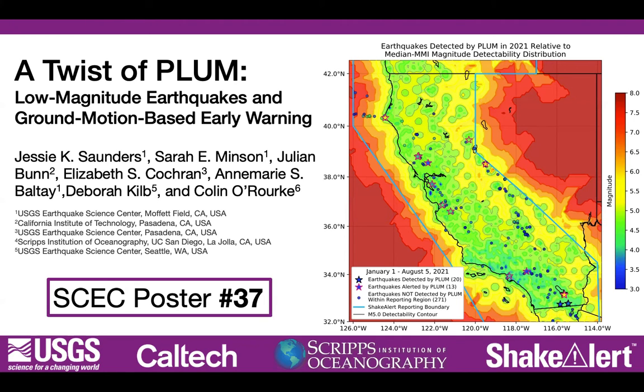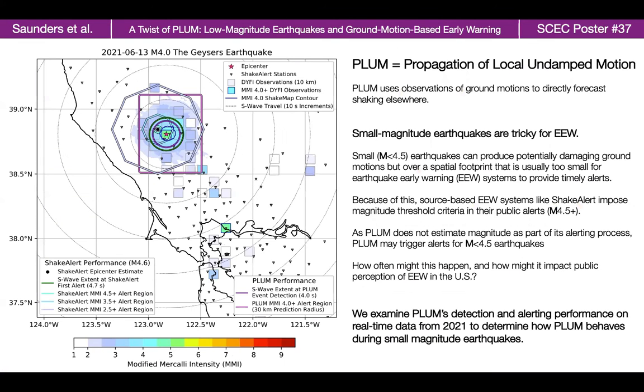There have been some questions about Plum's alerting behavior for small magnitude earthquakes that we aim to address with our poster. Small magnitude earthquakes are tricky for earthquake early warning, because while they can produce potentially damaging ground motions, the spatial footprint of these ground motions is usually too small for early warning systems to be able to issue timely alerts. Due to these timeliness concerns, source-based early warning systems like the ShakeAlert system impose magnitude threshold criteria on their alerts.